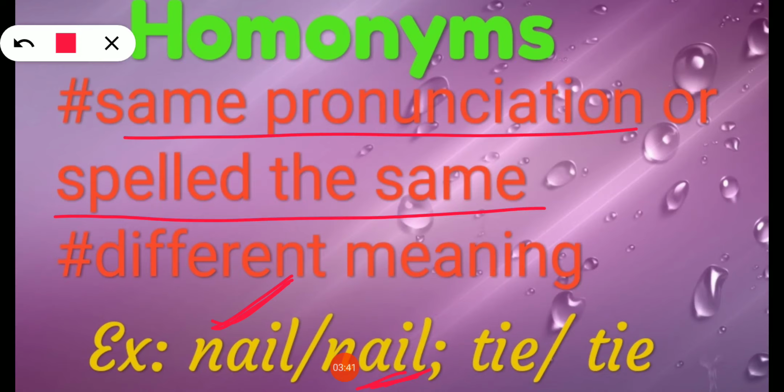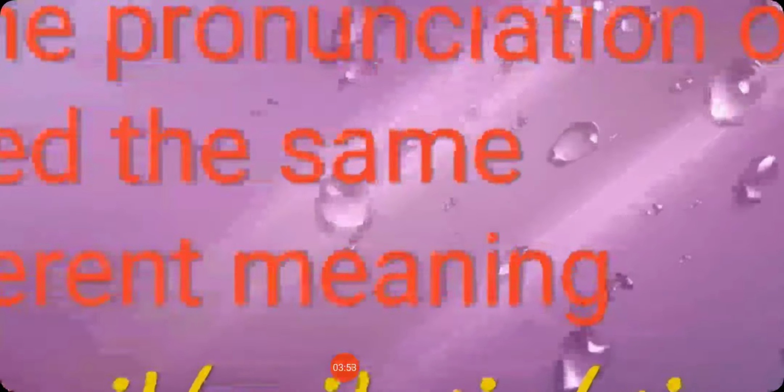Okay, see, look at the next example. Tie, tie. So what is one tie? The one tie is which we use to tie around our neck. So what is the next tie? See, we can express this in the same sentence itself. Listen. So what example have we seen? We have seen tie, tie.